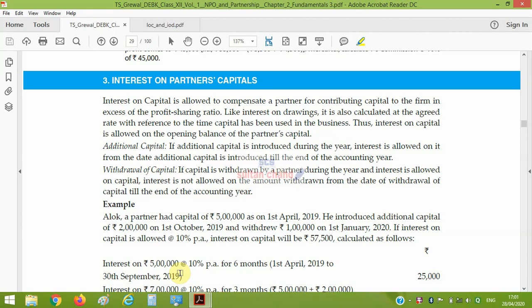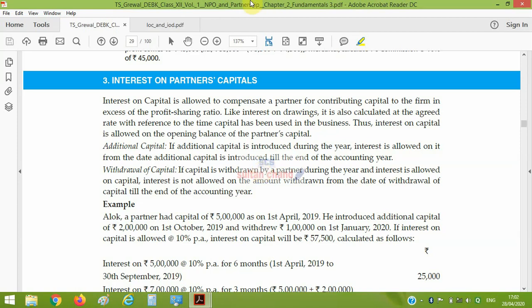Good morning, students. In the previous class, we studied two topics, that is partners' capital account and remuneration to partners, and how these are dealt with while preparing accounts for a partnership firm. Now the next topics we are going to cover in today's class are interest on partners' capital, and second, interest on partners' drawings. So we are going to start with the first point, that is interest on partners' capital and how it is computed.